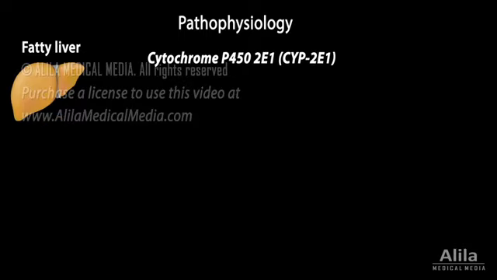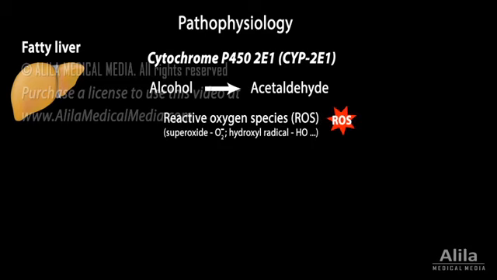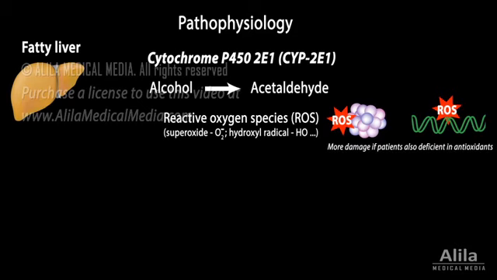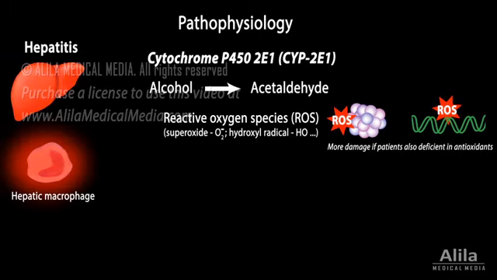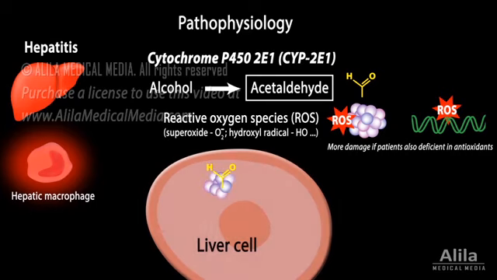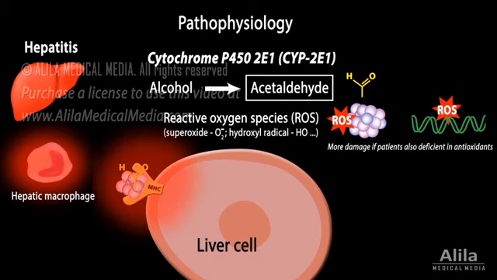Chronic alcohol use upregulates the CYP2E1 pathway. This pathway generates harmful reactive oxygen species, which can damage proteins and DNA. The effect is exaggerated in patients who are deficient in antioxidants due to malnutrition. Chronic alcohol exposure also activates hepatic macrophages, triggering inflammation. In addition, acetaldehyde can bind to cellular proteins, forming so-called adducts that are seen as foreign antigens by the immune system, provoking the body's inflammatory attacks.